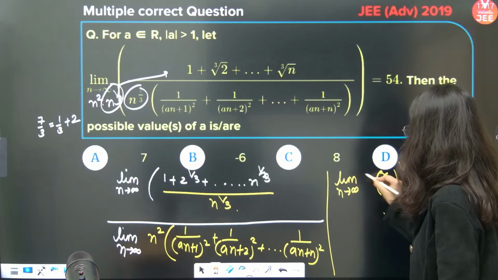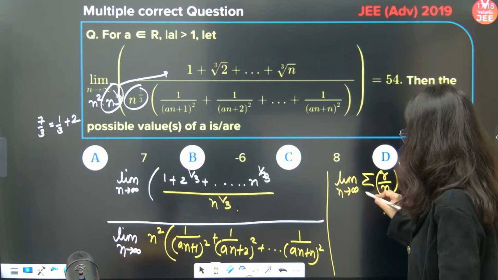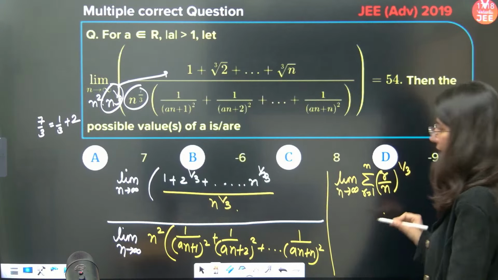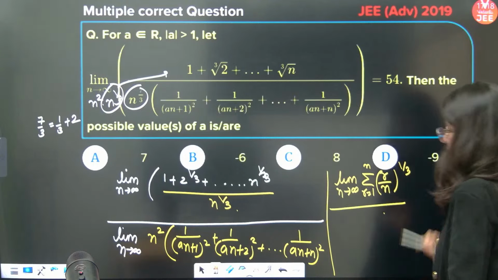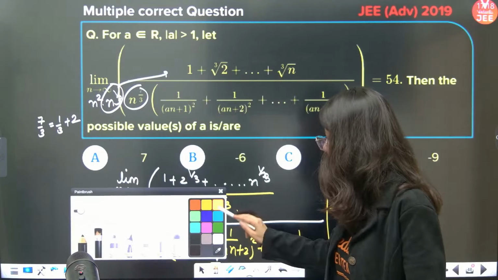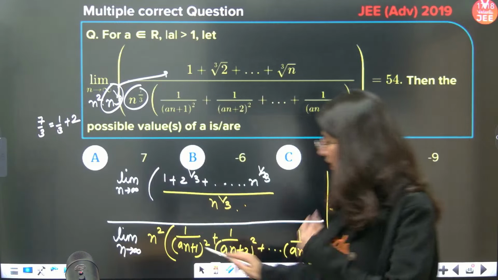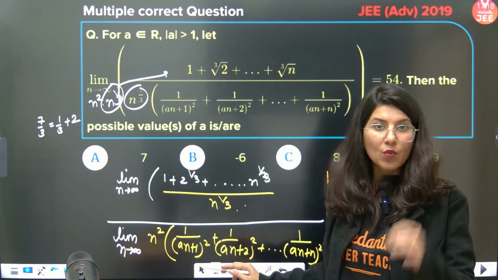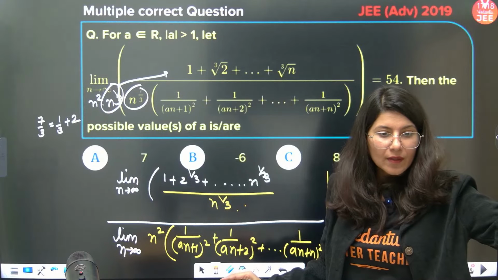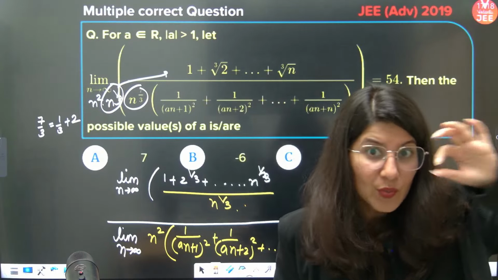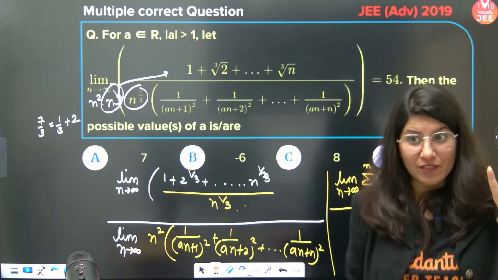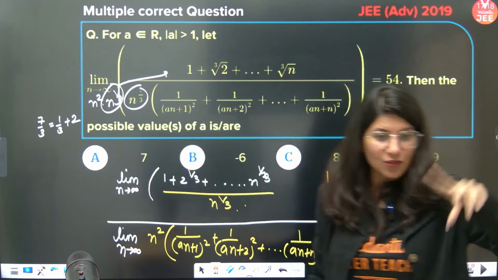Where r is varying from 1 to n. Whole upon, now the term you have in the denominator, so can you see that (a+1) whole square? What I want is n to come out. It is not a tough question. If you know the concept, this is the easiest question of the lot.